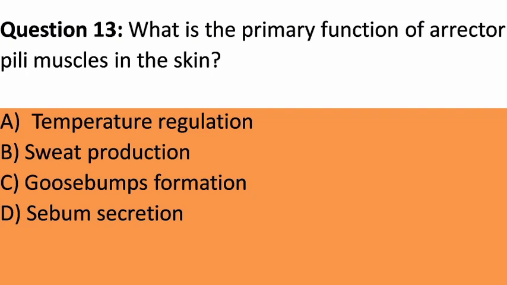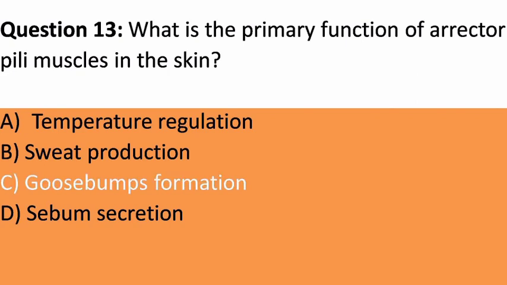Question 13. What is the primary function of arrector pili muscles in the skin? A. Temperature regulation. B. Sweat production. C. Goosebumps formation. D. Sebum secretion. Answer. C. Goosebumps formation. Explanation. Arrector pili muscles are responsible for causing hair follicles to stand upright, resulting in goosebumps when the body is cold or in response to certain emotions.